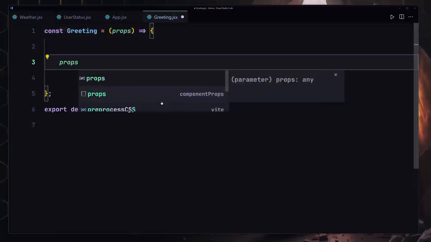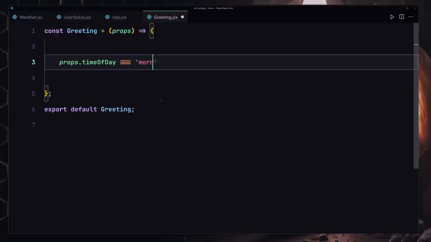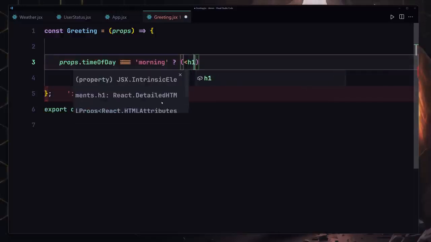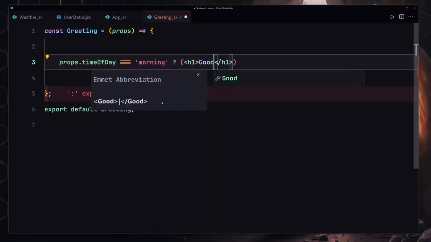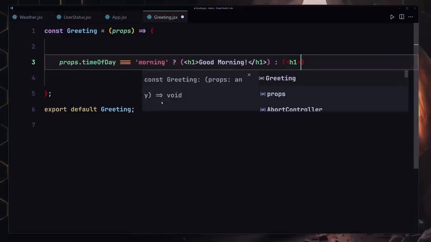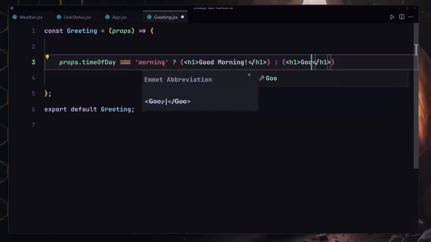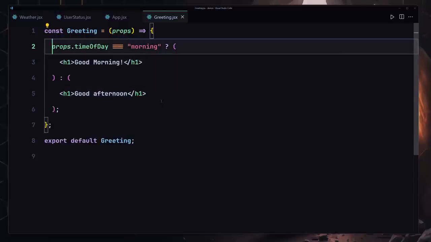So I'm going to be using if props.timeOfDay is triple equals to morning. In that situation, we are going to be rendering our h1. Let's just write our h1, which will say good morning. And if that's not the case, we are going to be rendering an h1 one more time, which will say good afternoon, and I'm going to save my file. We also have to return it. So let's just check this out.